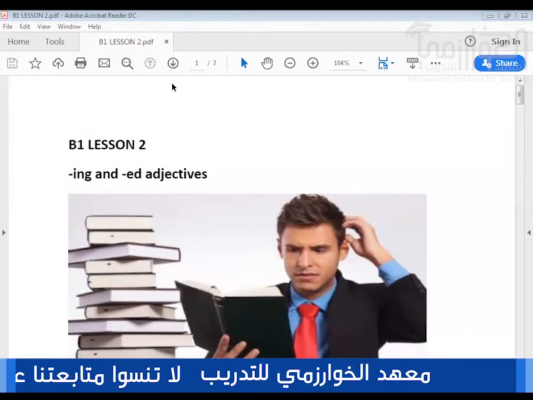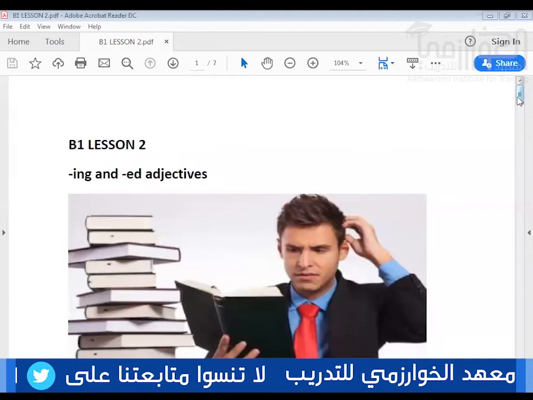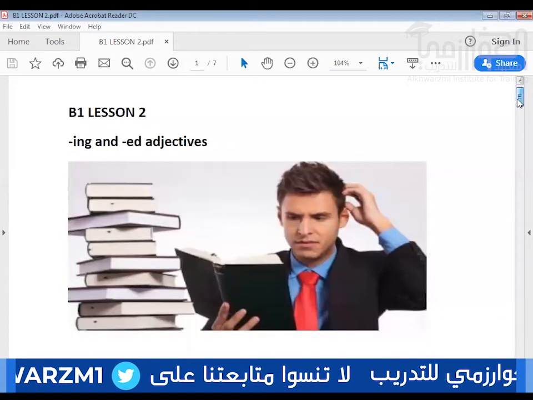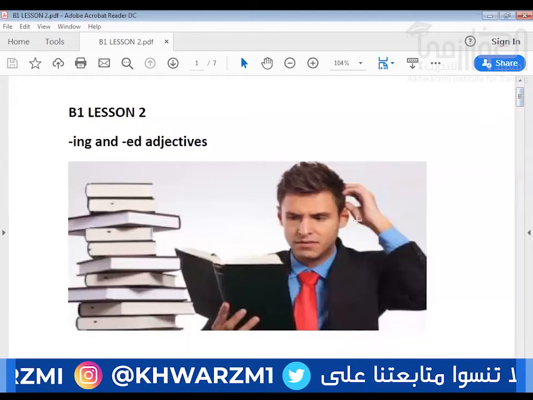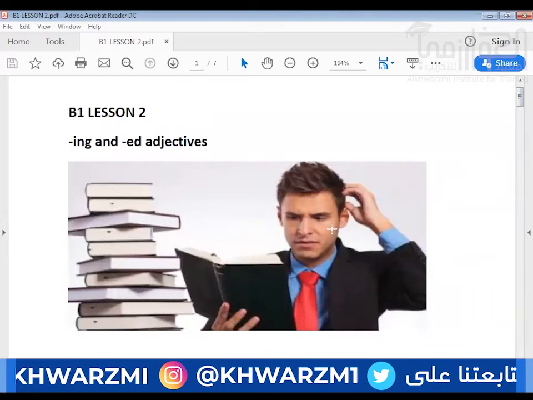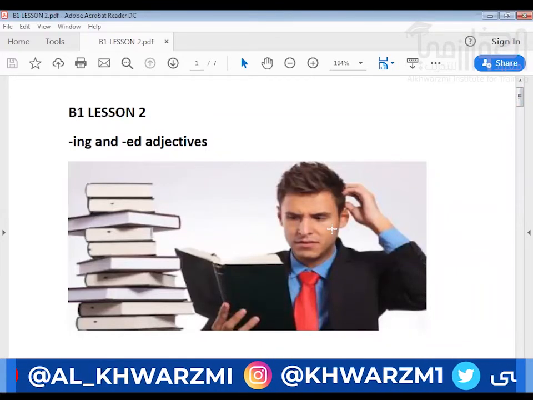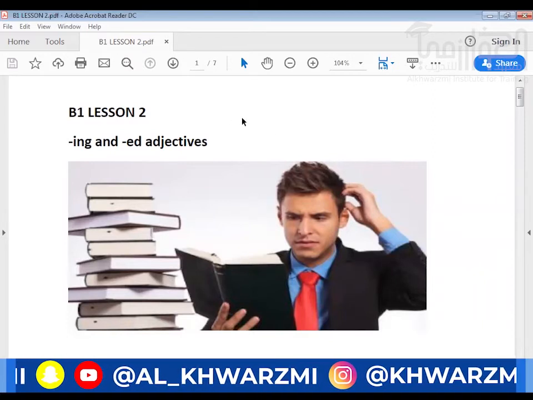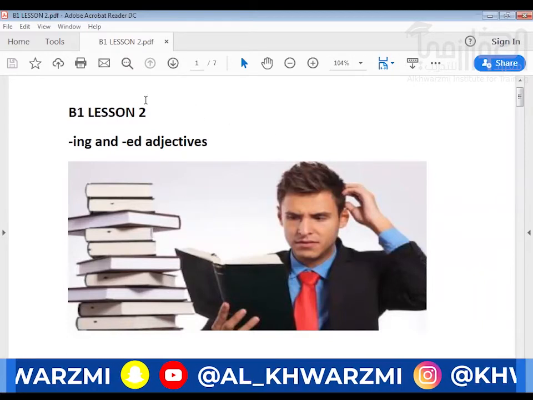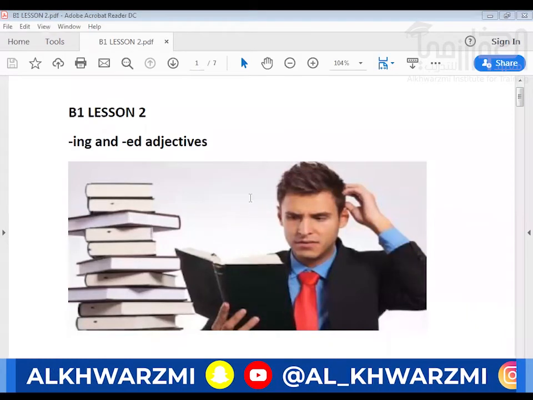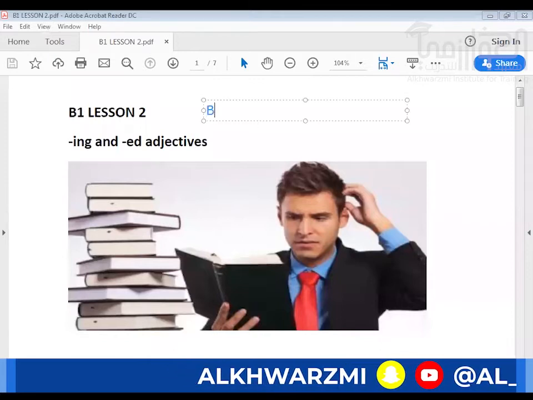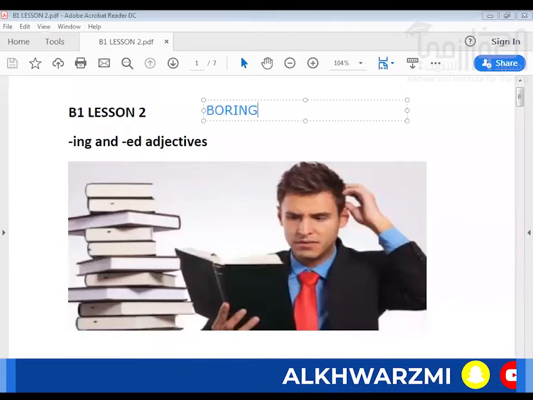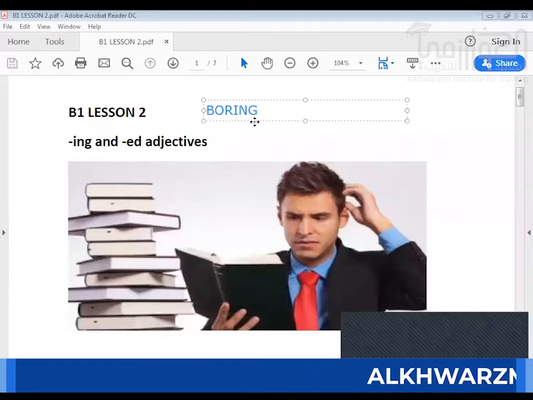But let's start with the adjectives, that is adjectives ending with ing or ed. Now look at the man in the picture. What is he doing? Now he's reading the book. If the book he is reading is boring, and you can see from the picture that the man is not happy at all. The book might be boring.